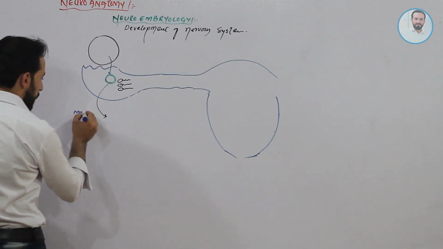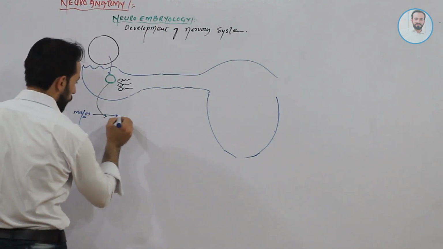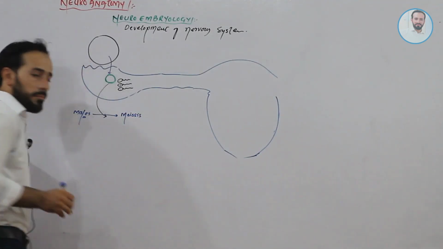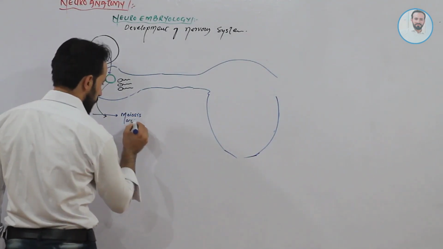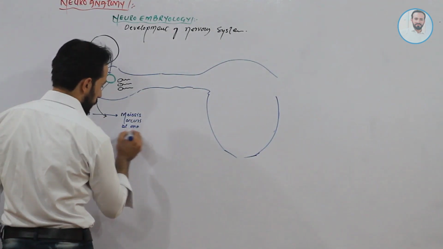In males, friends, the process of meiosis occurs at one stage of life.